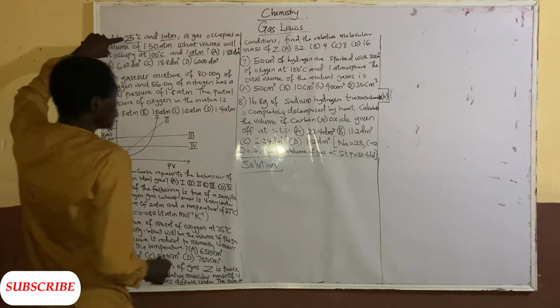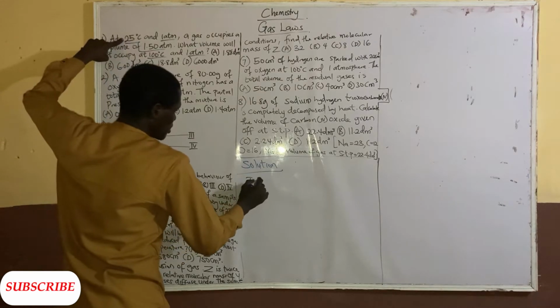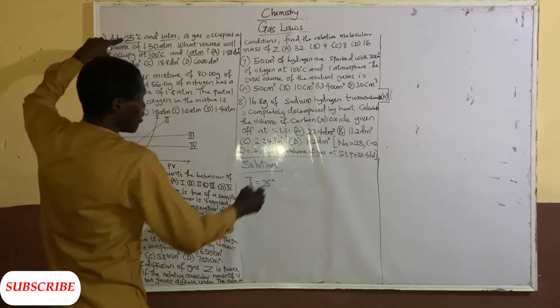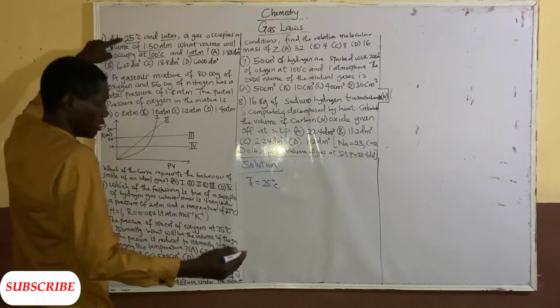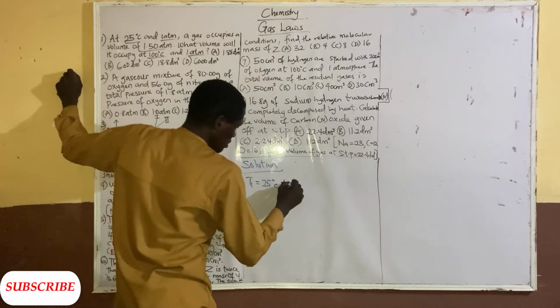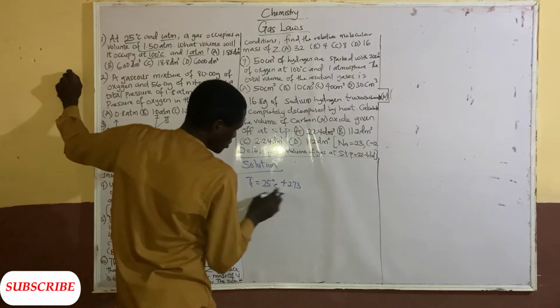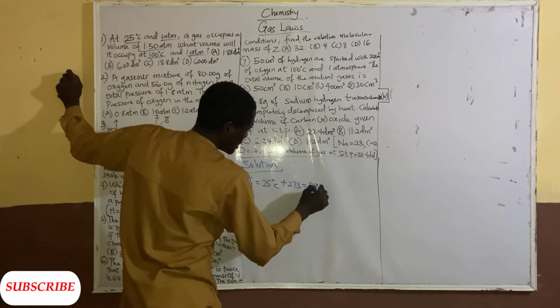The temperature given to us, T1 here, is 25 degrees Celsius. Remember we have to take degrees Celsius to Kelvin by adding 273. 25 plus 273, you are going to have 298 Kelvin.